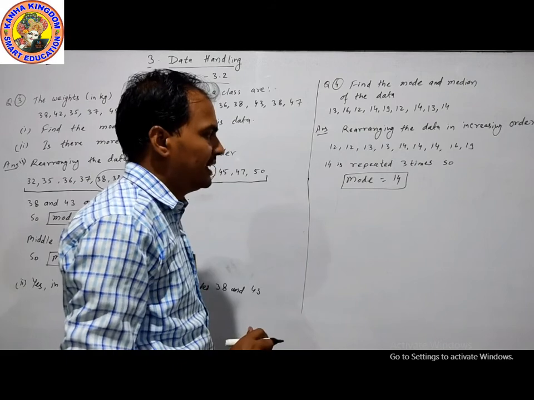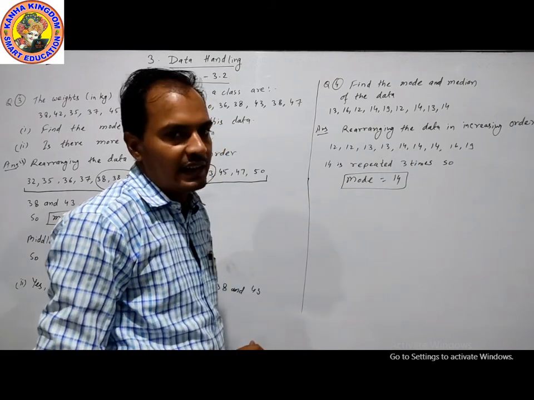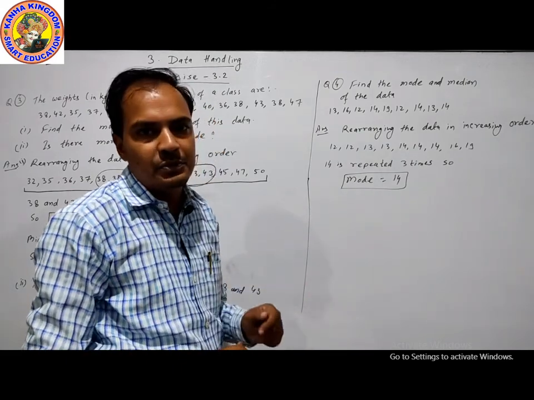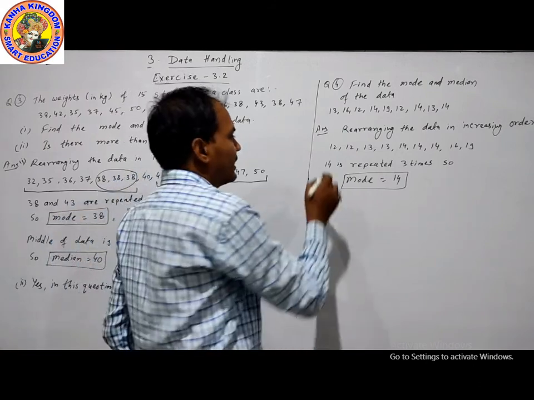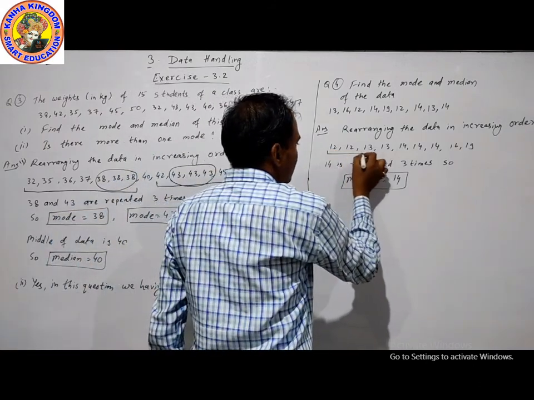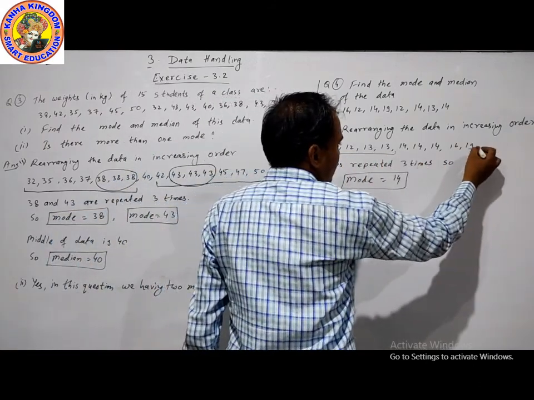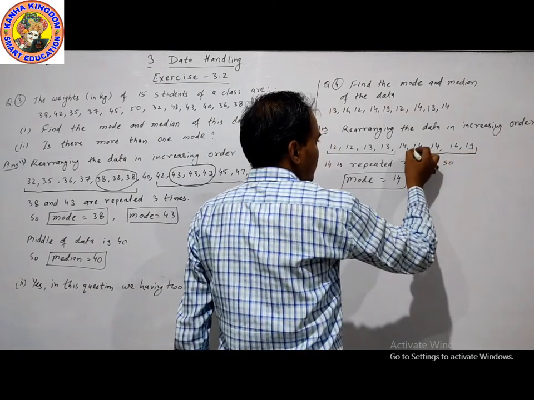Now median. There are 9 numbers of data, half of 9 is 4.5, so we will remove 4 data from the left side, 1, 2, 3, 4, and 4 data from the right side, 1, 2, 3, 4.